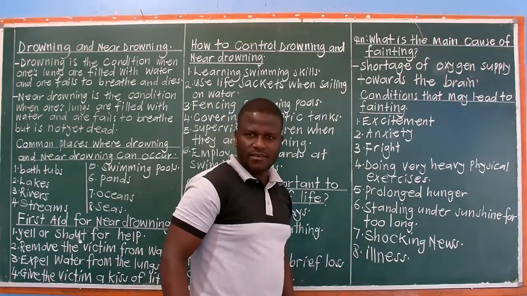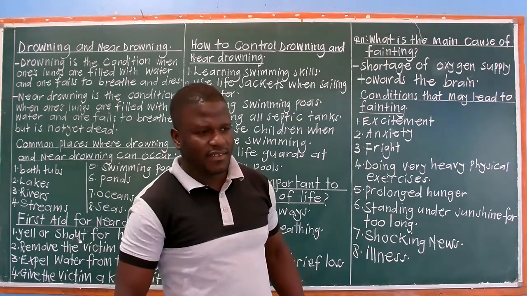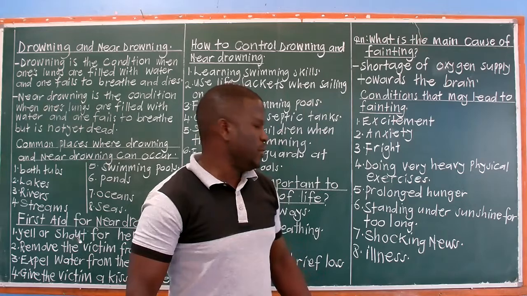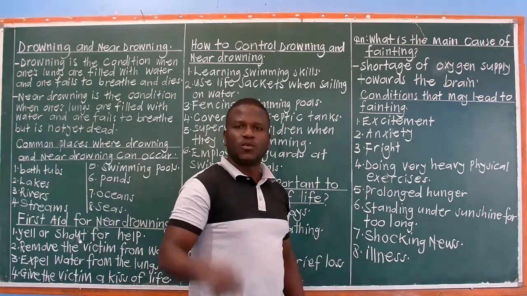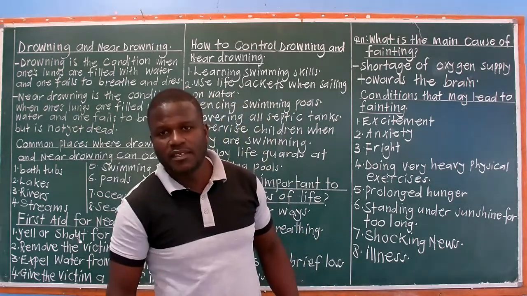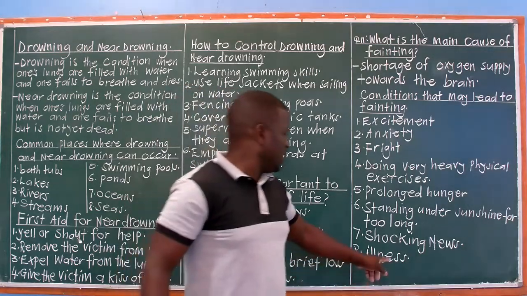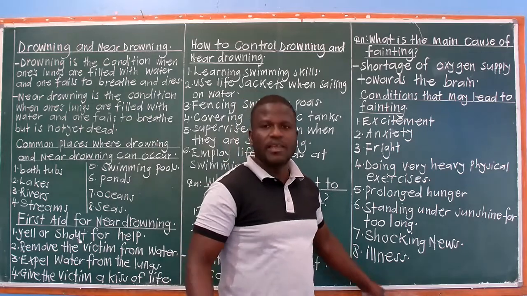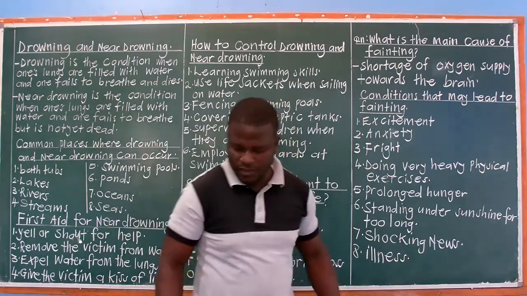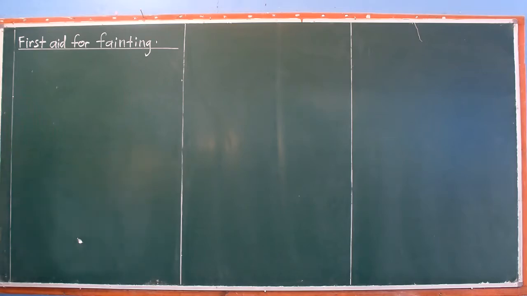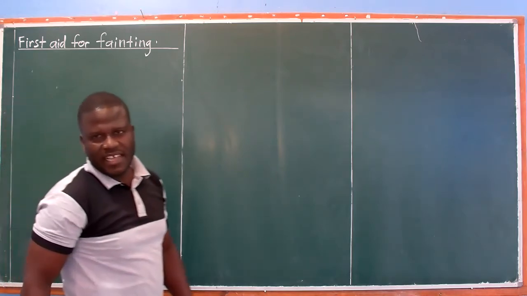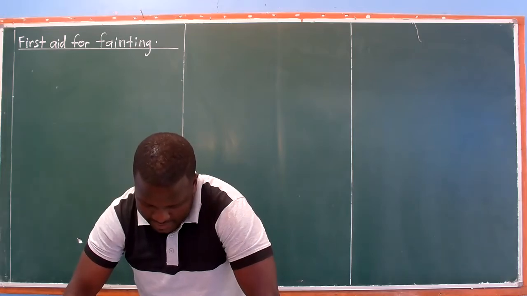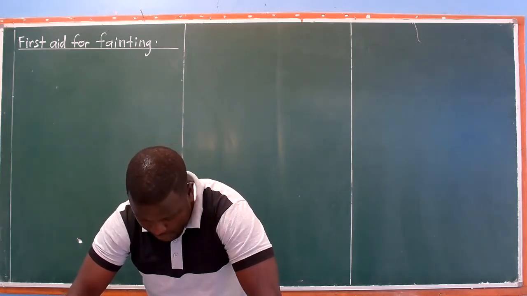Then illness. There are some illnesses that can make one faint. That's why when you become sick, go to the hospital for treatment, because if you are ill and you're not treated, you'll faint and you may end up dying. So take note. So, we look at first aid for fainting. In case somebody faints, what happens?